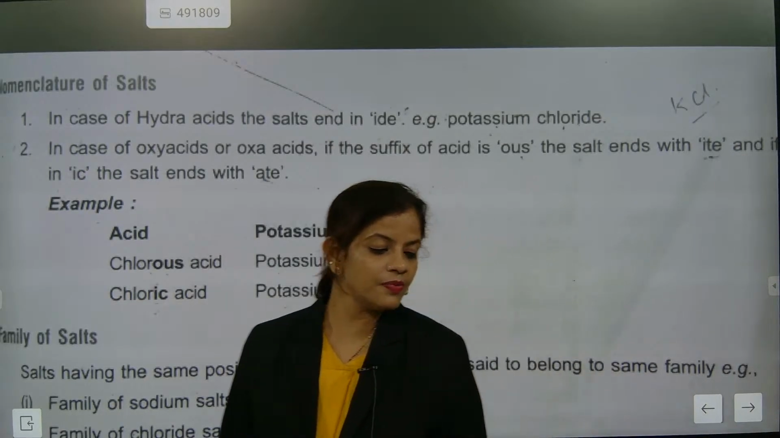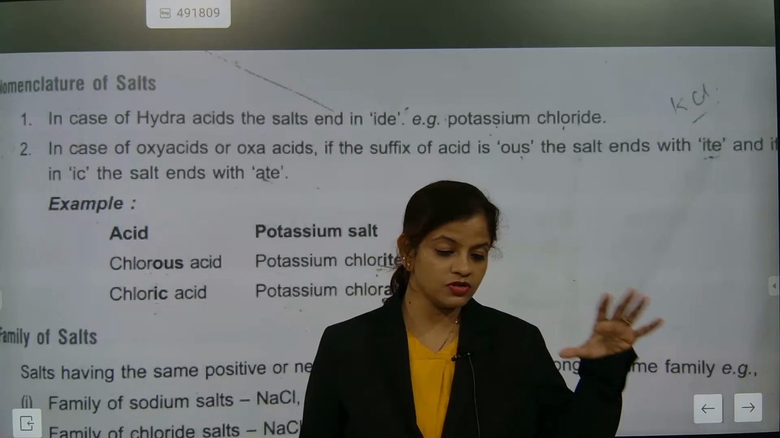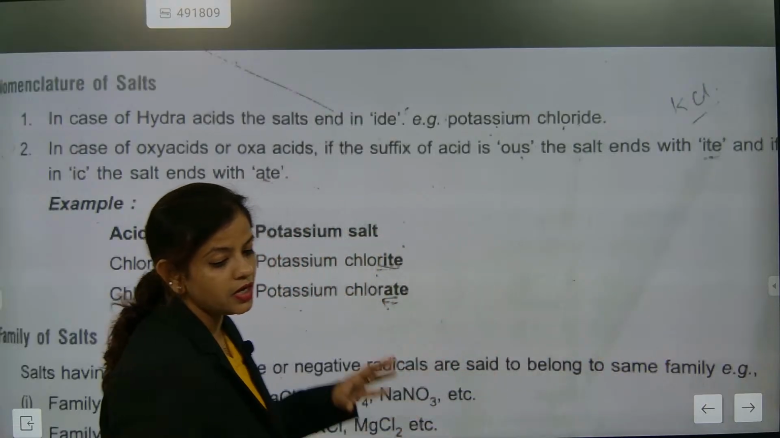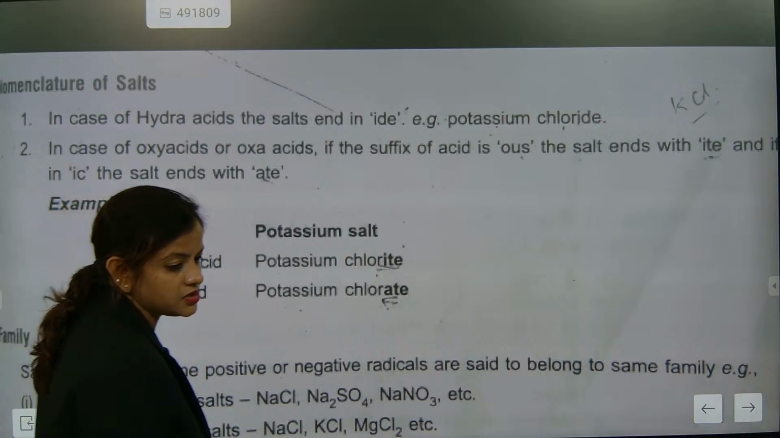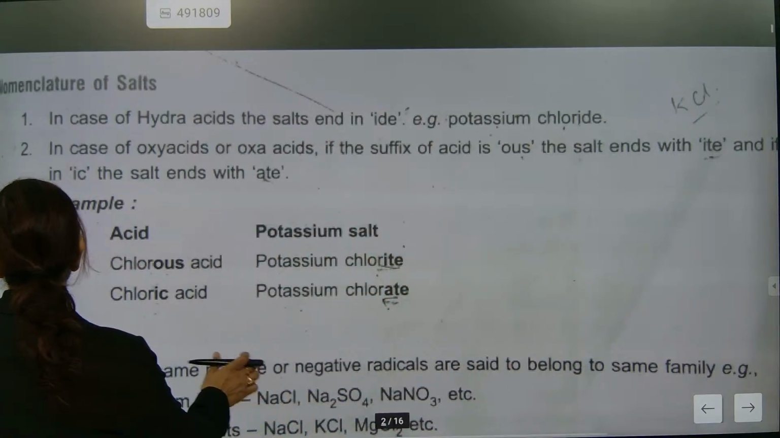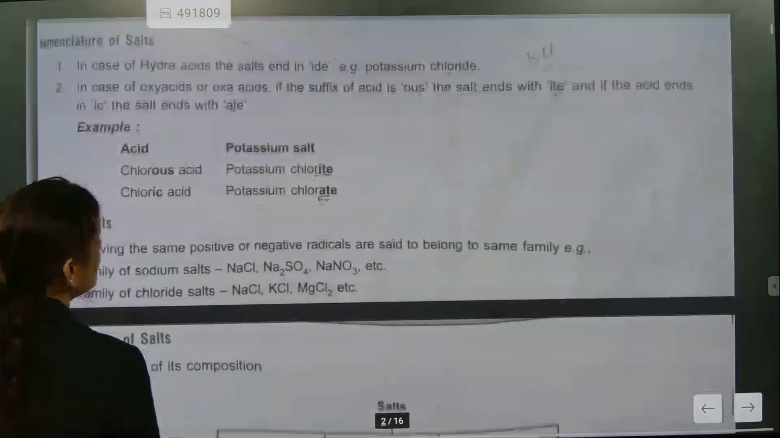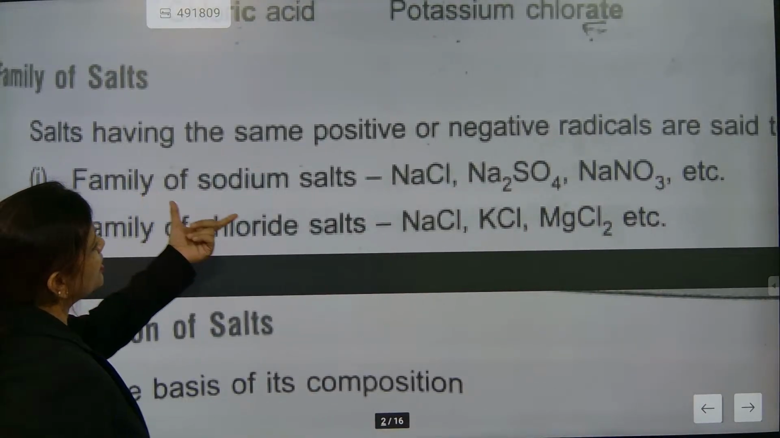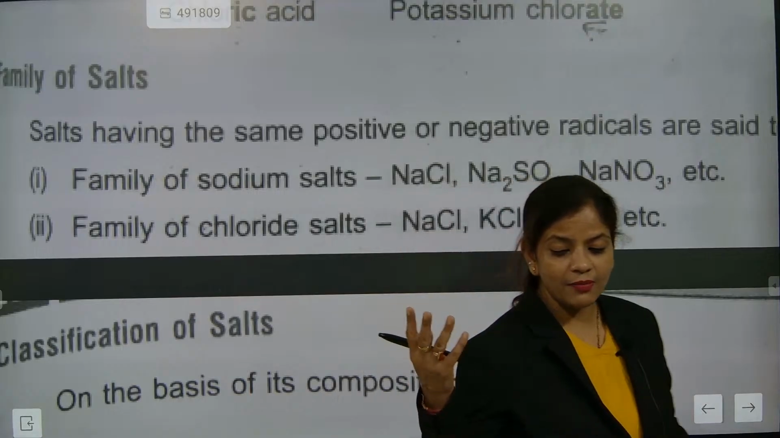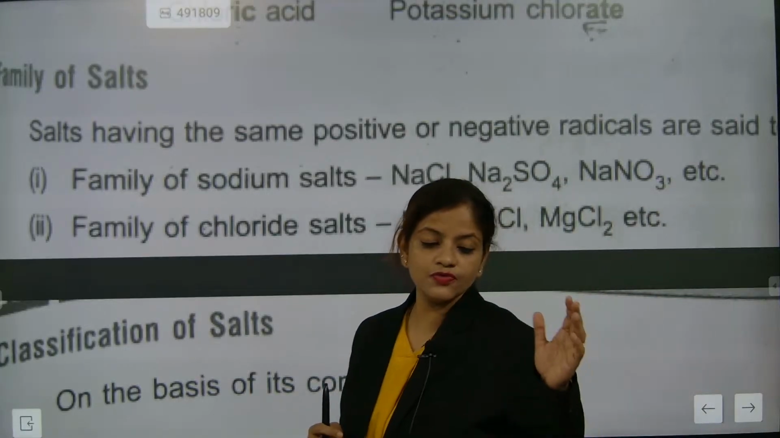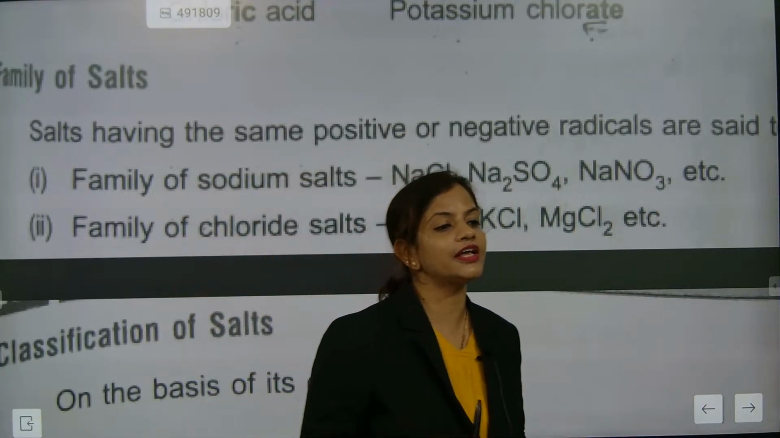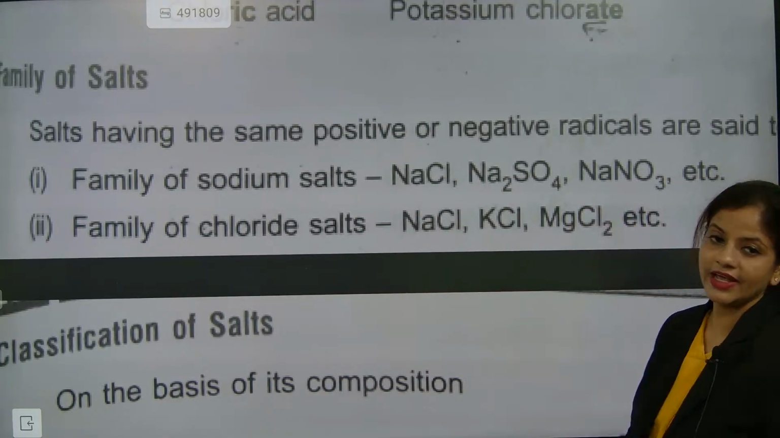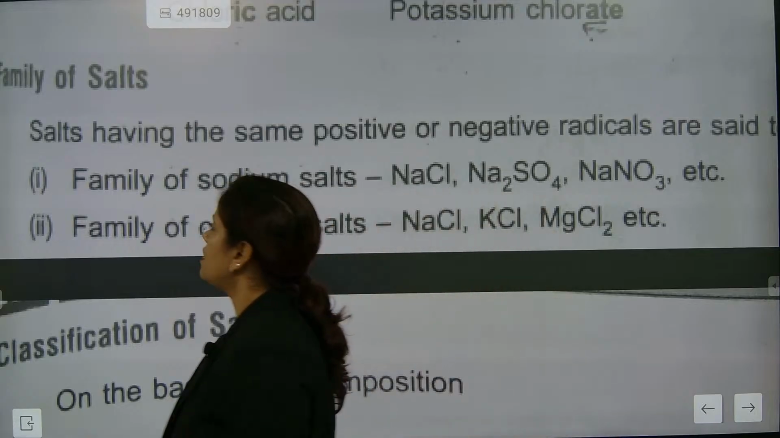They will not ask you naming, because their main focus will be washing soda and all those corners where questions are asked again and again. Understood or not? This is one of the most important. Now the family of salts. How many families of salts are there? Let's check. Note down. Family of sodium salts: the family of sodium element will be there, then it is called the family of sodium salts. See NaCl, Na2SO4, NaNO3. Understood or not?